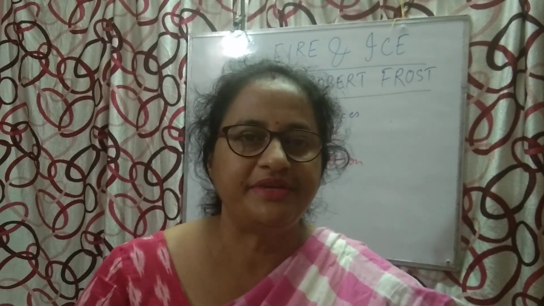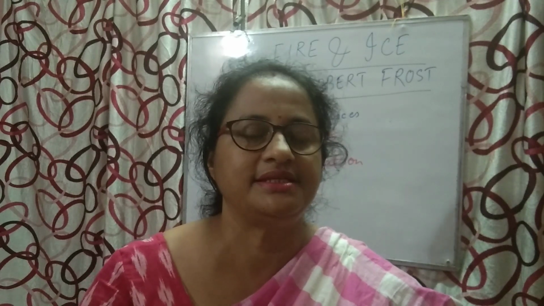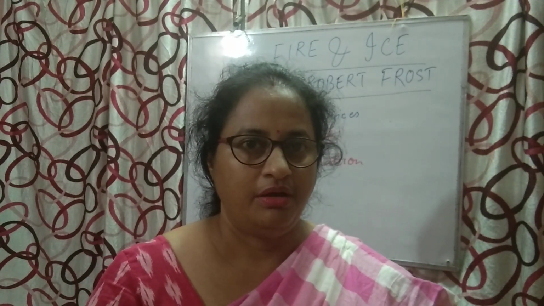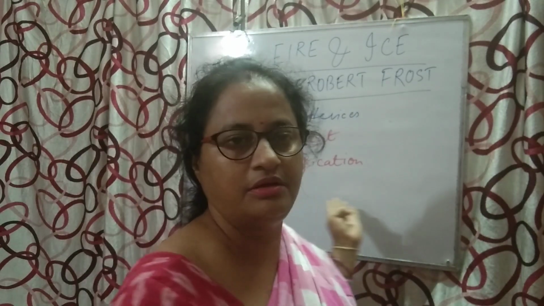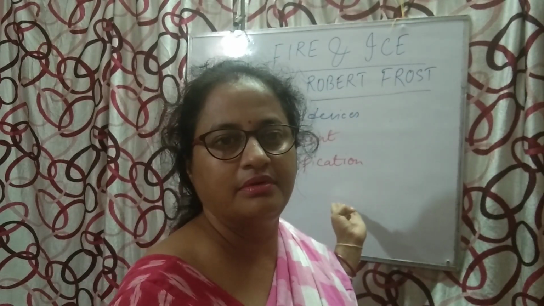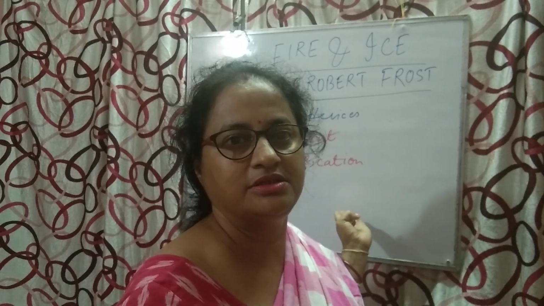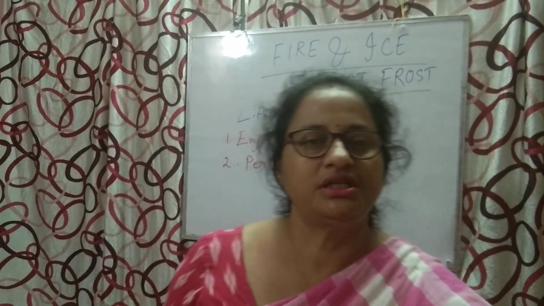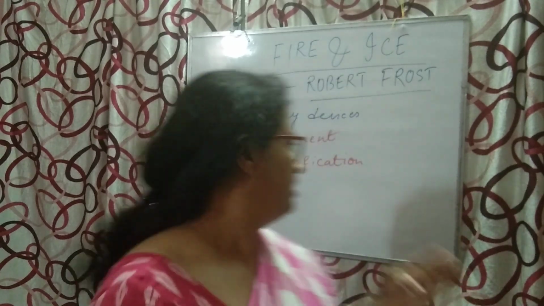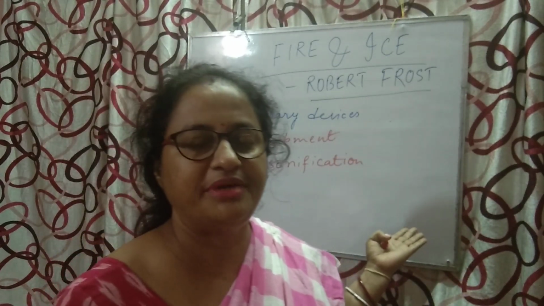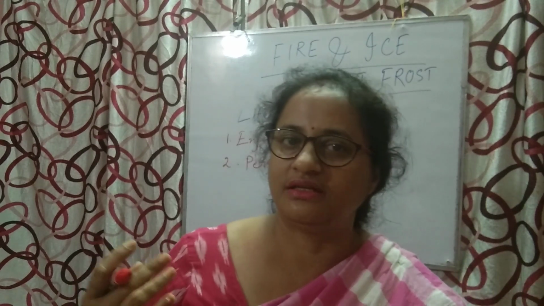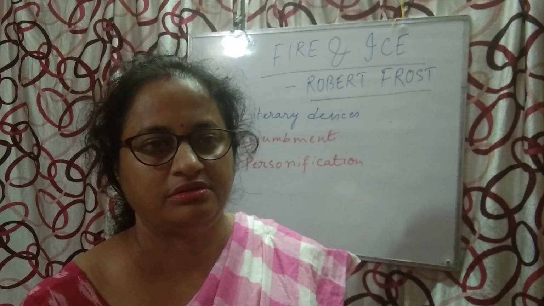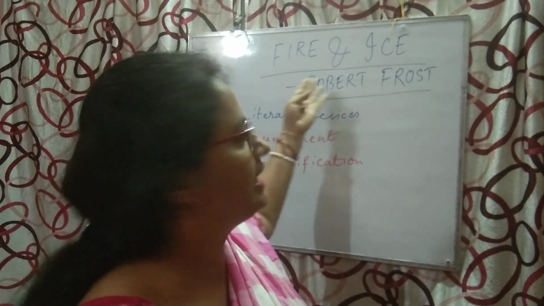And whose characteristic is this? These are the characteristics of a human being. We granted this power as a characteristic of human beings. So in this way you can say that here personification is used. For inanimate objects, the device the poet uses is known as personification.